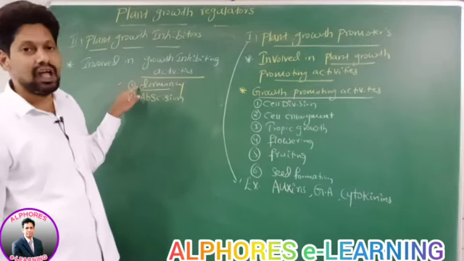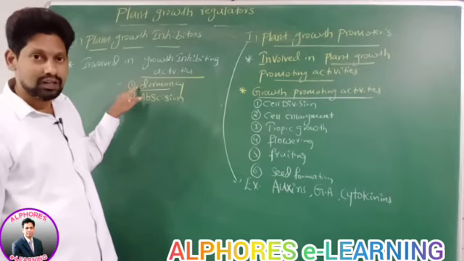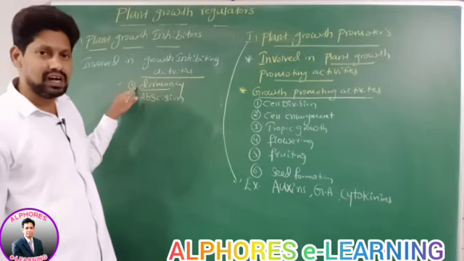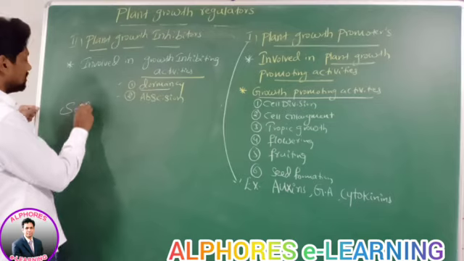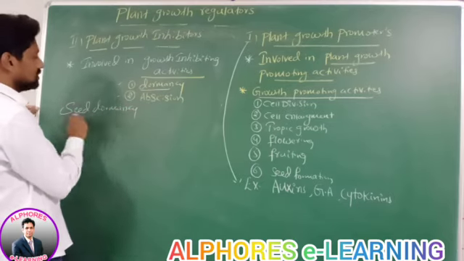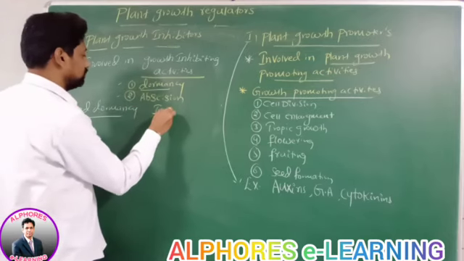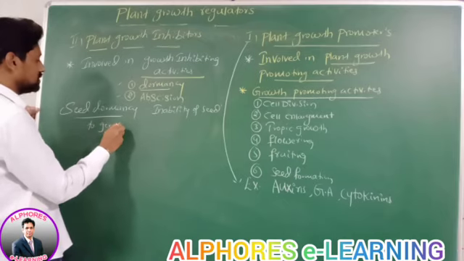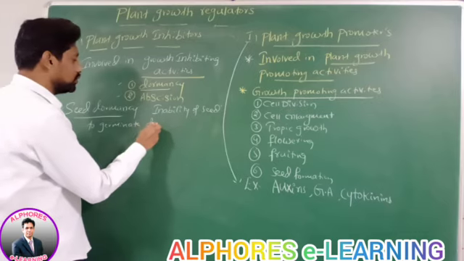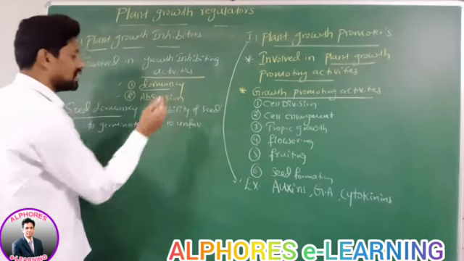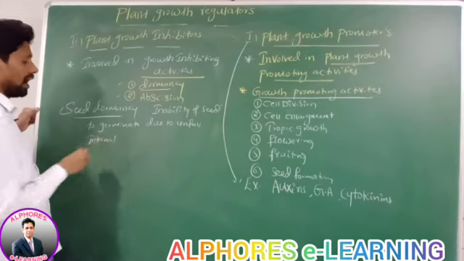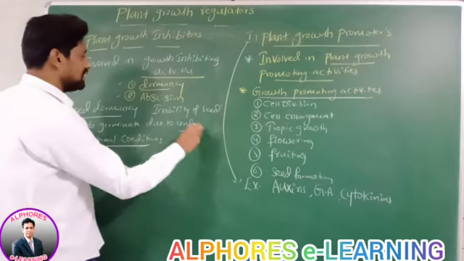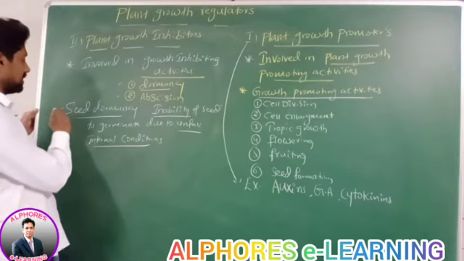As the conditions of the seed are unfavorable for seed germination, the seed is unable to germinate. This inability of a seed to germinate is called seed dormancy.